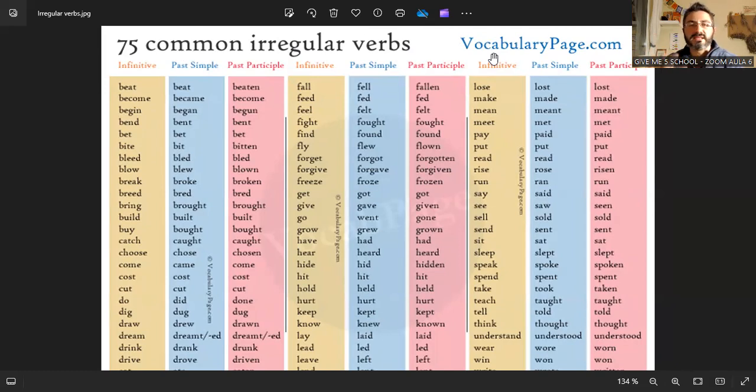I'm going to put this in Classroom for you, so don't worry. And the best way, la mejor manera, to practice is to print this list, puedes imprimir, and then do exercises with your list.